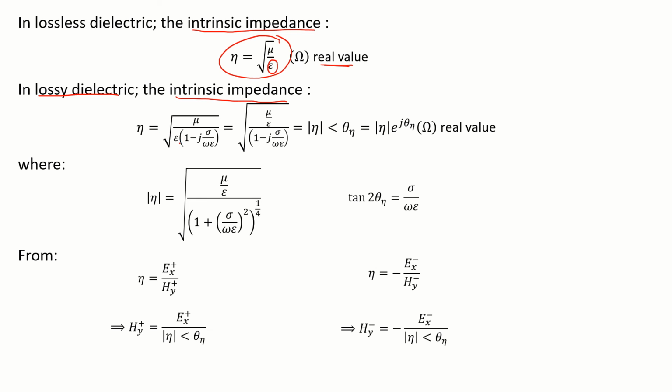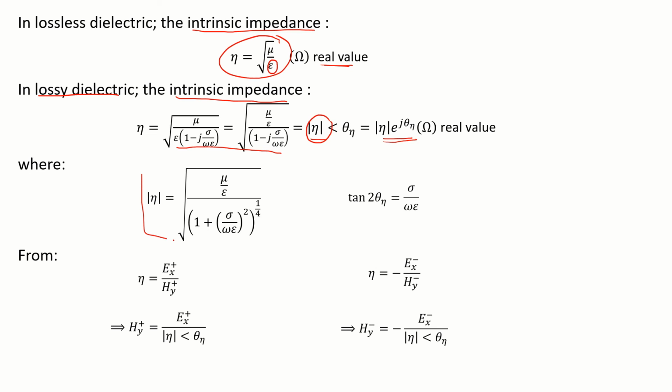So the intrinsic impedance will be given to us as such, where the amplitude of the intrinsic impedance will be much lesser compared to the phase, and the value is given to us as such. You don't have to worry about this, it is going to be given to you in your exam.